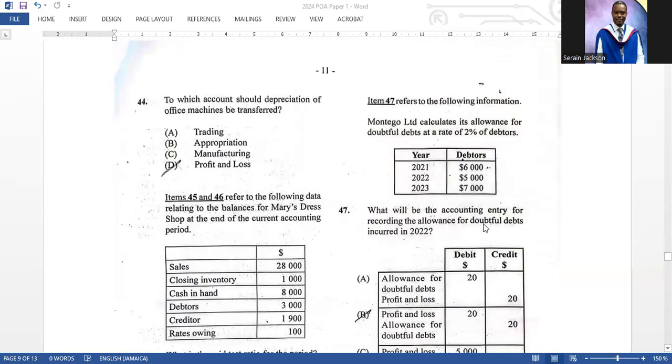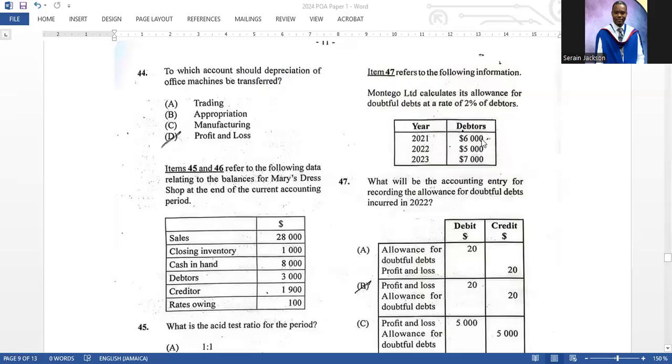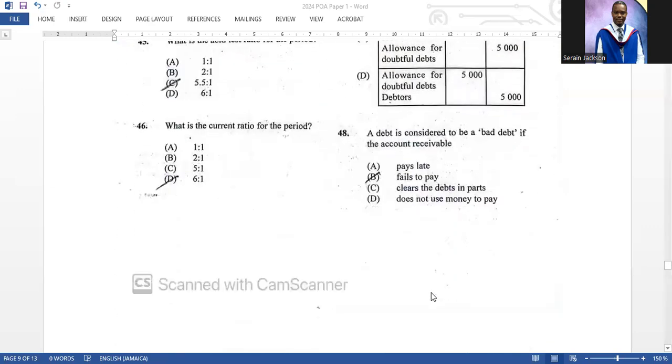Item 47 refers to the following information. Montego Limited calculates its allowance for doubtful debts at a rate of 2% of debtors. What will the accounting entry be for recording the allowance for doubtful debts incurred in 2022? If you look at it, in 2021 debtors was 6,000, and in 2022 debtors moved down to 5,000. So the movement is 1,000, your debtors reduced by 1,000. So you calculate 2% of the 1,000, you get 20. And all provision accounts are credited. So you're going to credit the provision for bad debt account and debit the profit and loss, because it's an increase, so it's an expense.